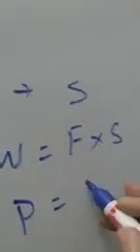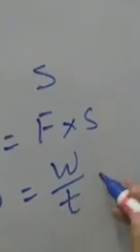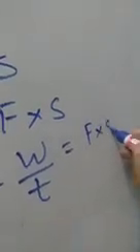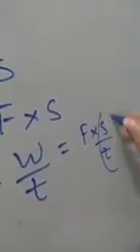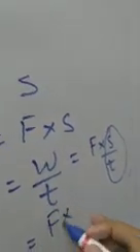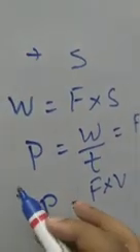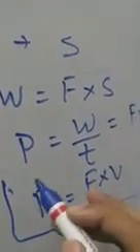Then work will be equal to F into S, and in that case power will be equal to work by time, that is equal to F into S by T. S by T is the velocity, so F into V. So power also we can express as a product of F and V. So this I had left out, and then the next part is energy.